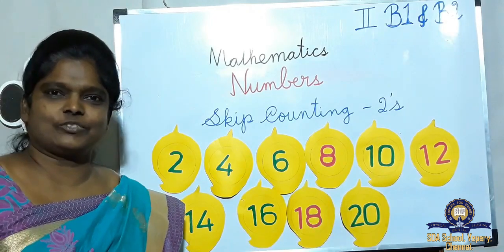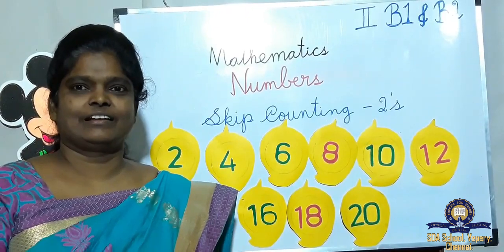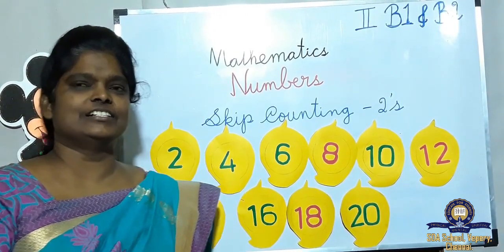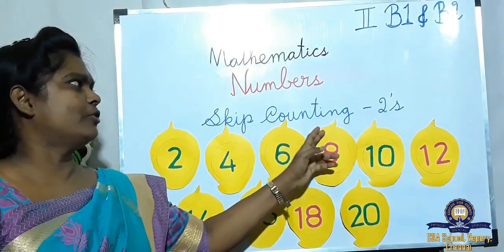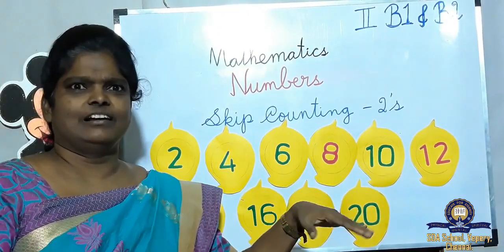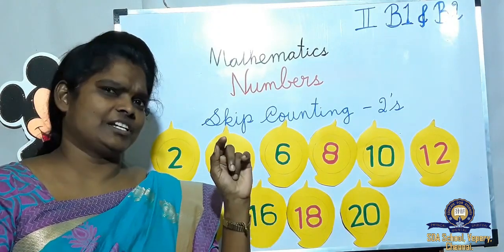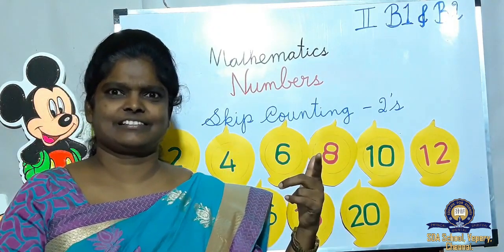Now you all understand, students? Yes. Now children, you all learned skip counting by 2's. Just recall it. In first standard you might have learned this table. What table? Anyone can guess? Two tables.